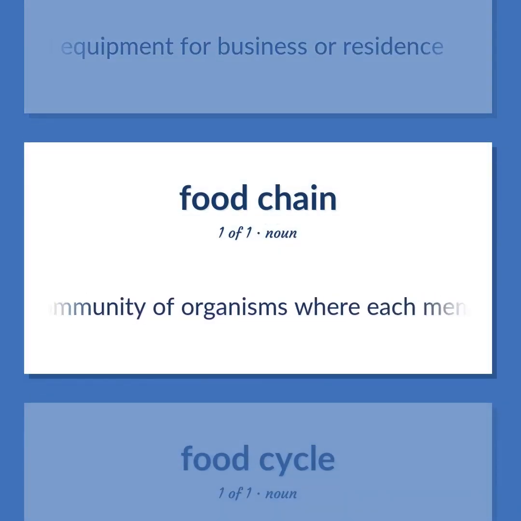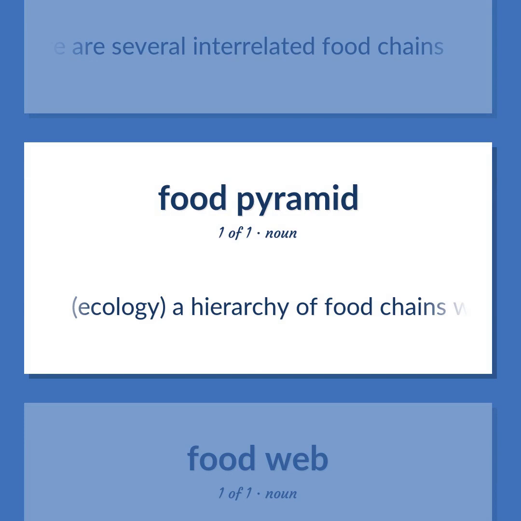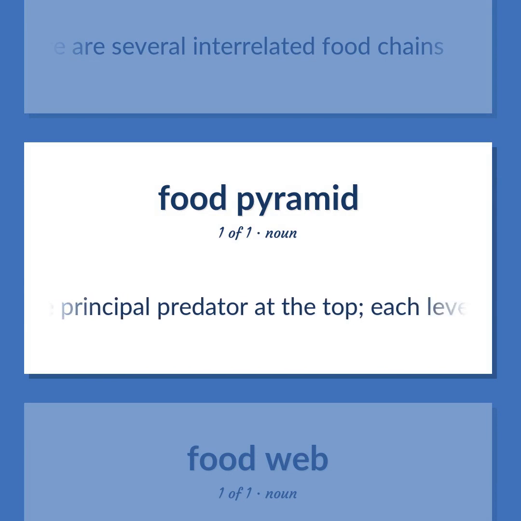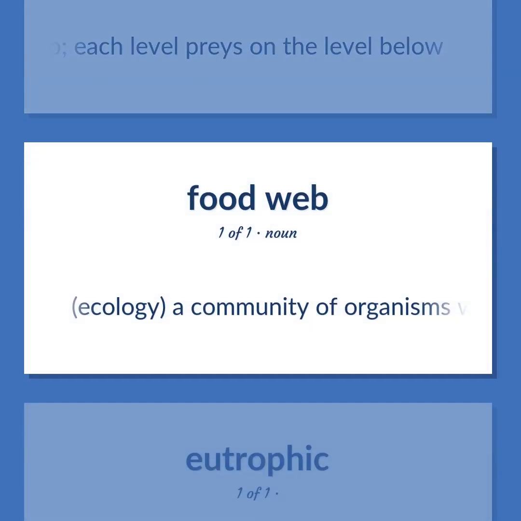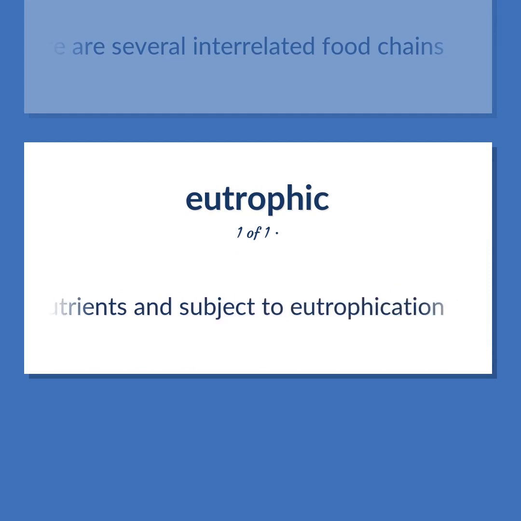Ecology. A community of organisms where each member is eaten in turn by another member. Ecology. A community of organisms where there are several interrelated food chains. Ecology. A hierarchy of food chains with the principal predator at the top. Each level preys on the level below. Ecology. Of a lake or other body of water rich in nutrients and subject to eutrophication.